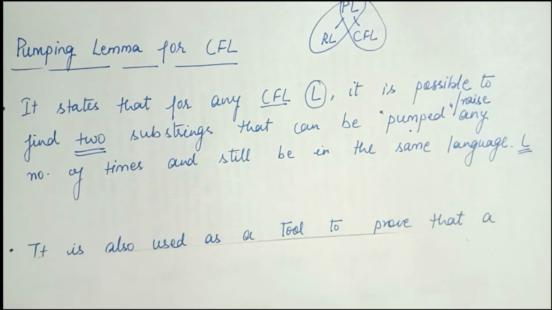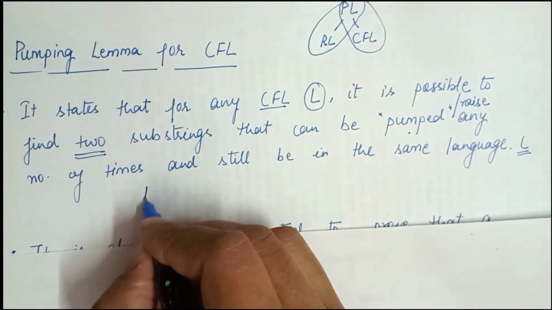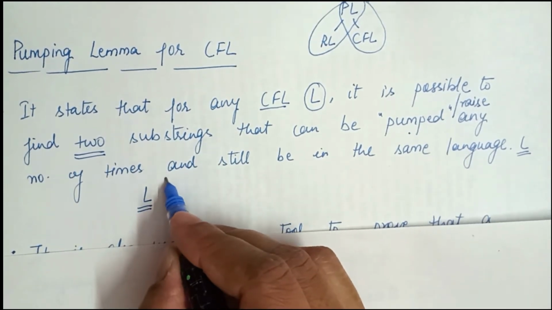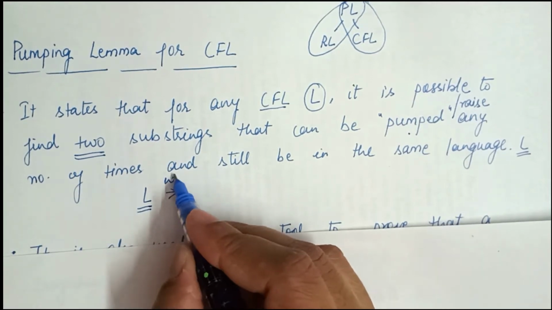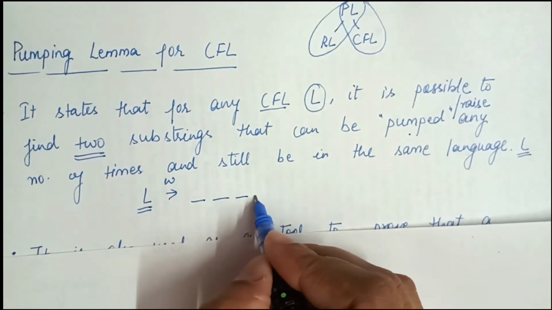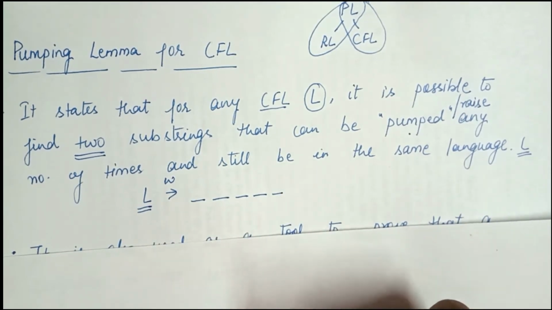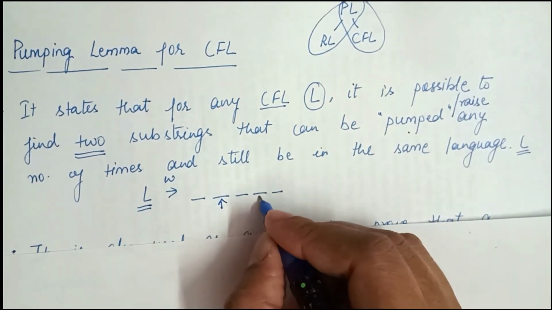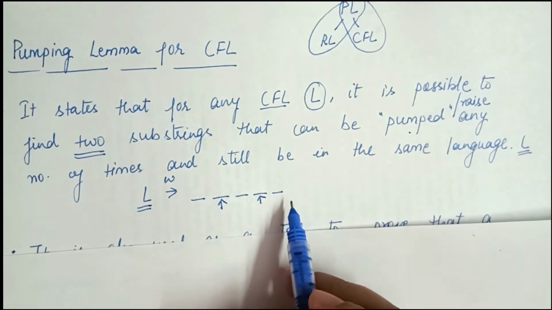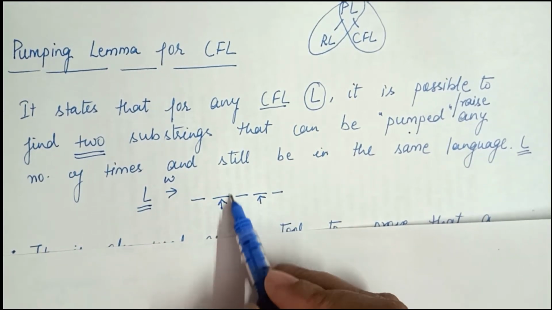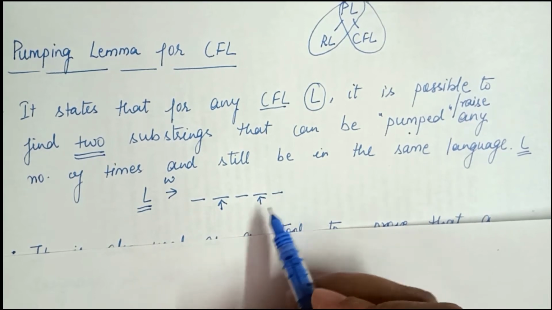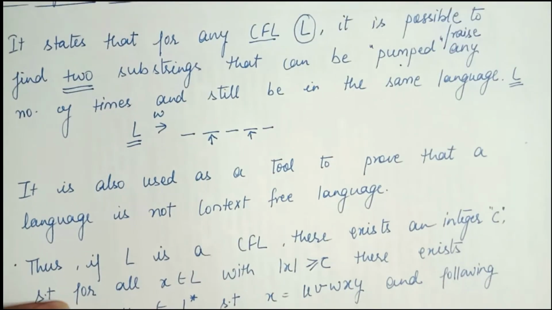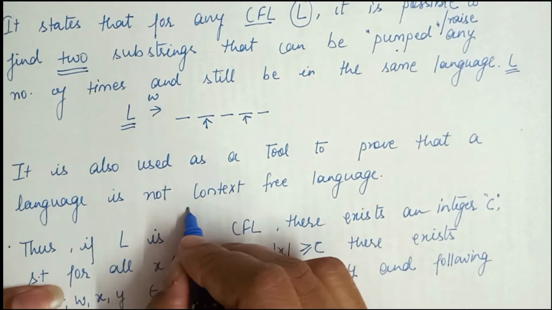For that purpose we take a language L. Then we take a string W from this language L, and we divide this string into 5 parts: 1, 2, 3, 4 and 5. Then we pump, or raise, the second string and the fourth string. From this 5 part string, we only raise the second and the fourth to prove that a particular language is not context free. So it is also used as a tool to prove that a language is not context free.